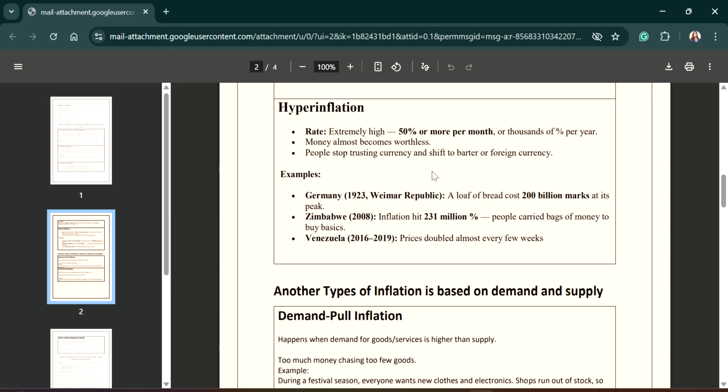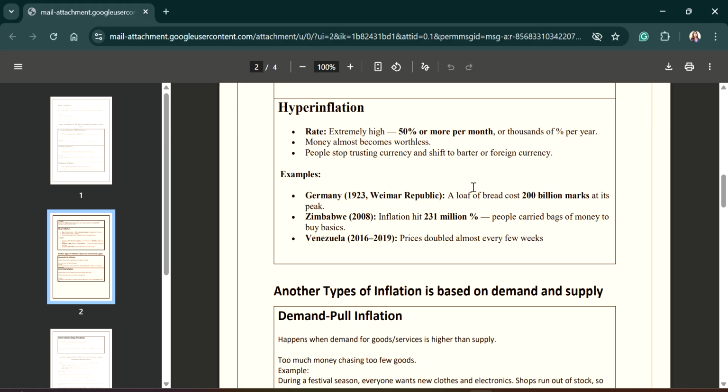For example, Germany experienced hyperinflation in the year 1923. Zimbabwe also experienced hyperinflation in the years 2008 and 9, and Venezuela also experienced hyperinflation recently in the years 2016 to 19.